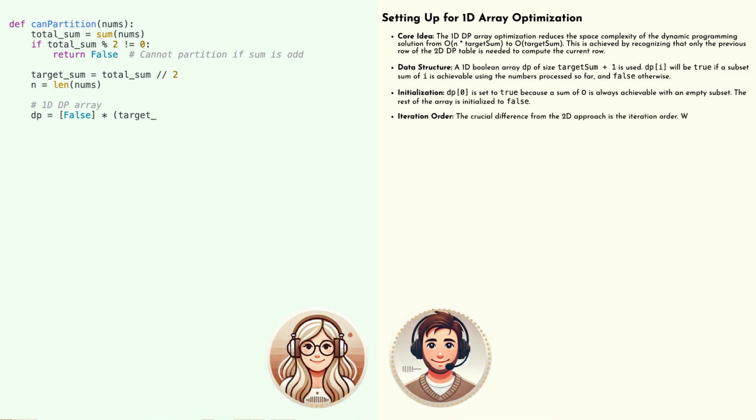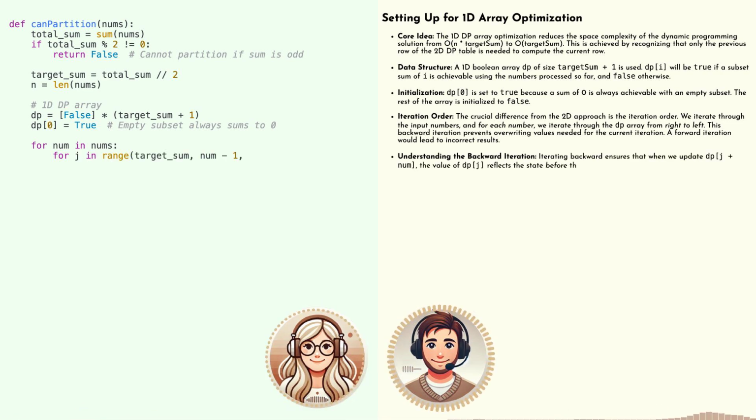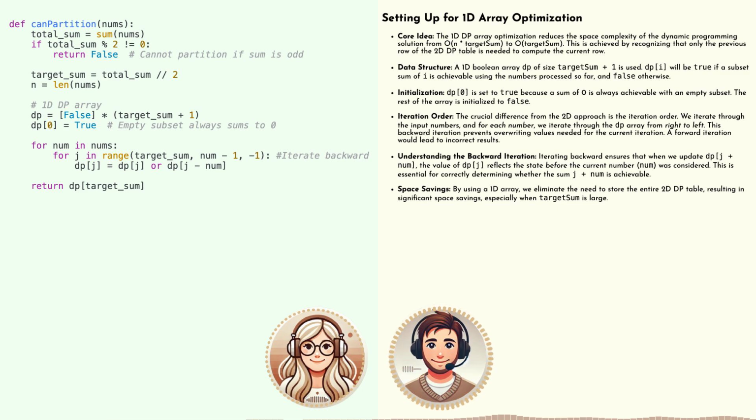First things first, we need to find the total sum of all the numbers in our array. We'll call this total sum. Now here's a quick check. If total sum happens to be odd, we can stop right there. Wait, why is that? Is this some kind of shortcut? It's more of a fundamental rule. You can't divide an odd number cleanly in half, right? So if the total sum of our array is odd, there's simply no way to create two subsets that add up to the same value. It's like trying to split a pizza with an odd number of slices evenly. Exactly. Not gonna happen.